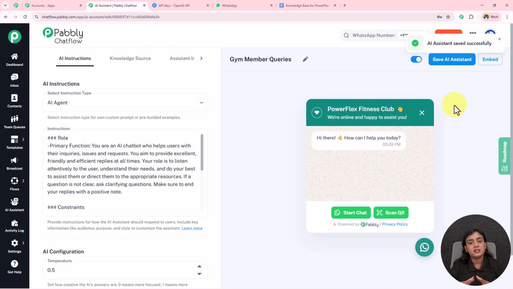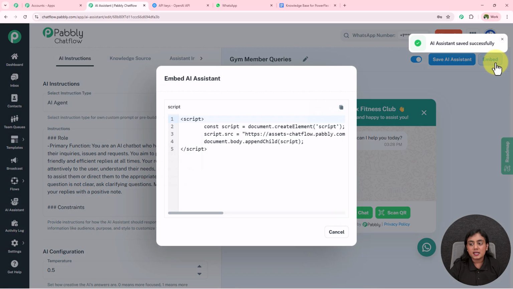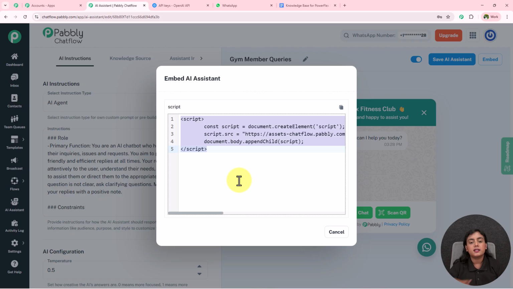Now we have created this AI assistant. If you want to add this AI assistant on your website, simply go towards this embedded option and you will find the script. Copy the script from here and enter it into your website code, and automatically this bot is going to be added in your website as well. You can add this bot over here.